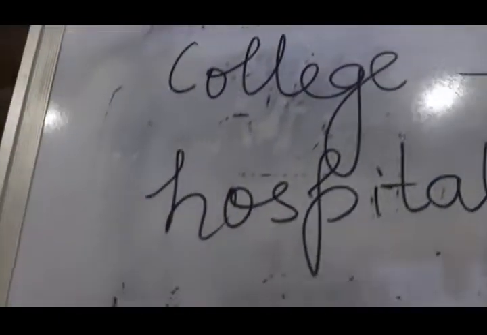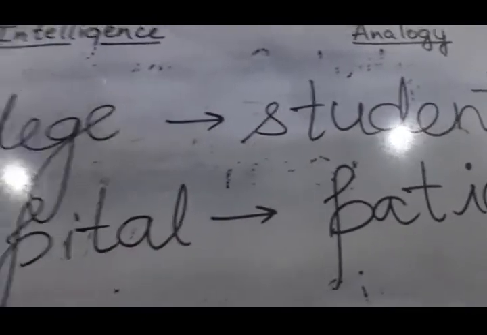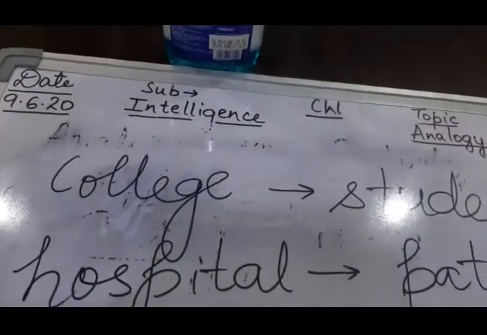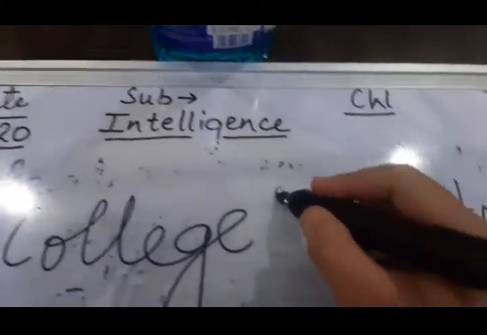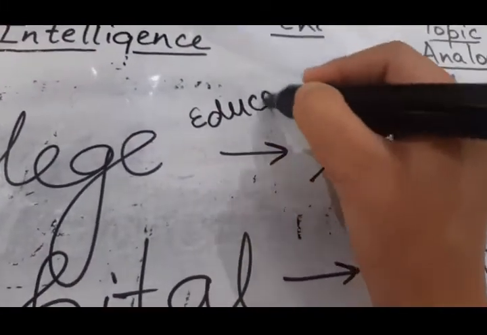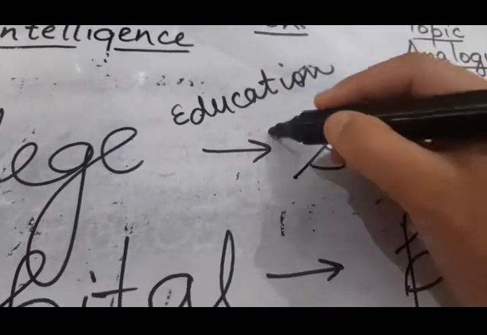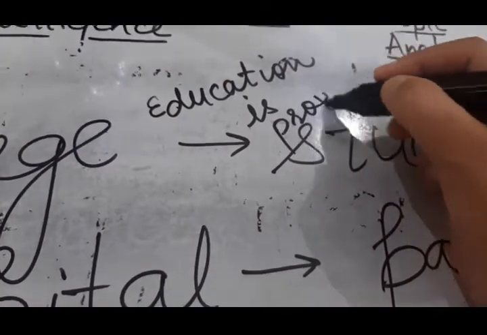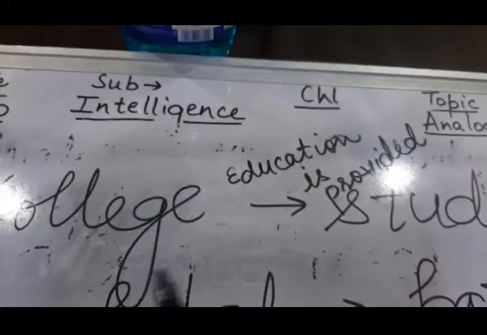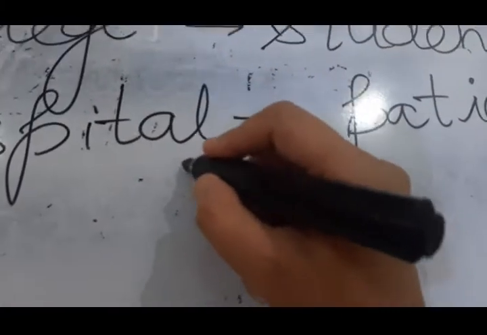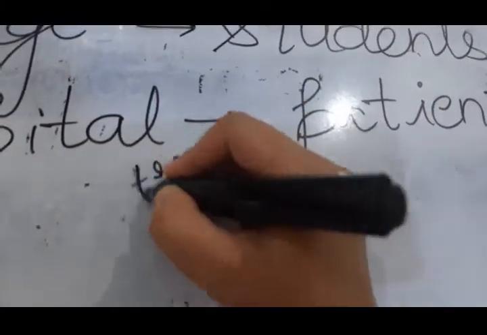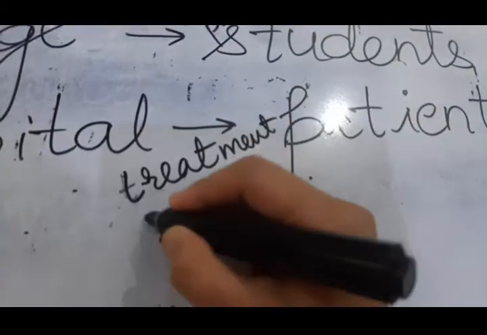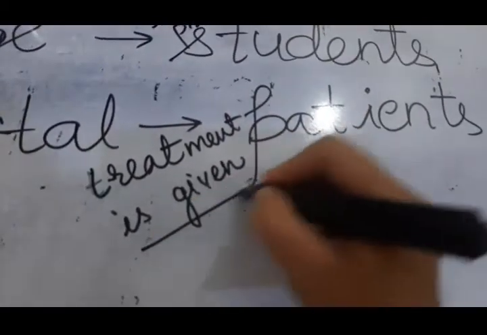For example, college. College is related to students and hospital is related to patients. In college, education is provided to students, while in hospitals, treatment is given to patients.